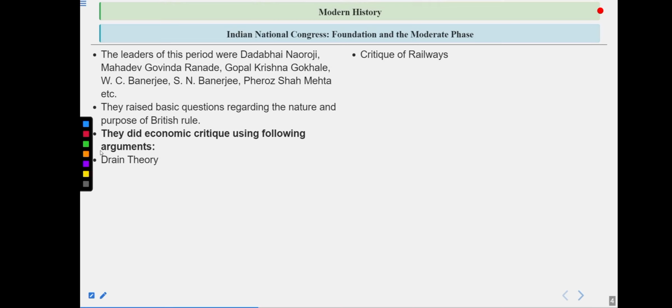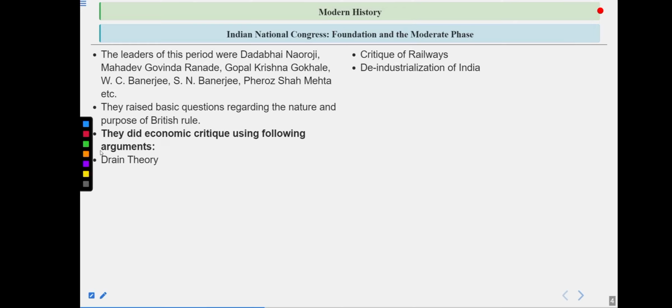They looted our country on the outskirts, like the coastal areas, majorly Surat, Masulipattnam, Madras. But with the help of railways, now they could also go into the depth of this country. They could connect all the cities to these coastal areas, and with the help of that they would transport all the goods and items and take them to London. So this was another thing, and that is why the railways was criticized.